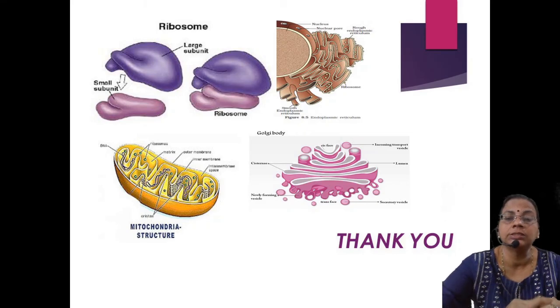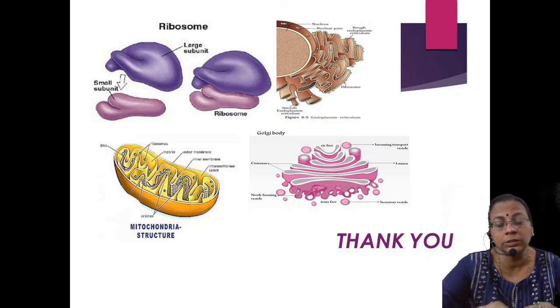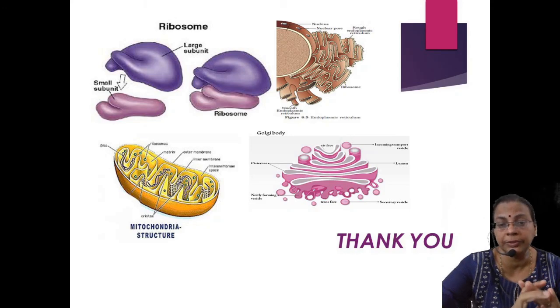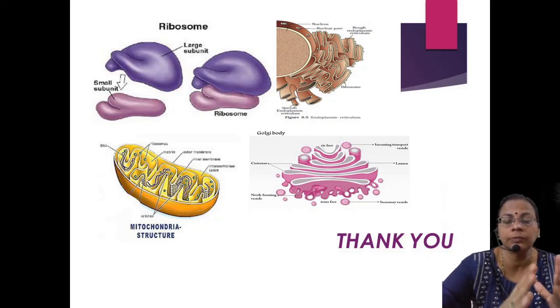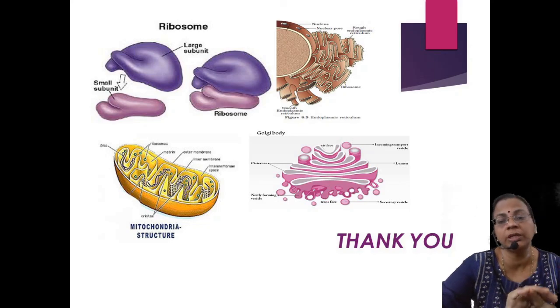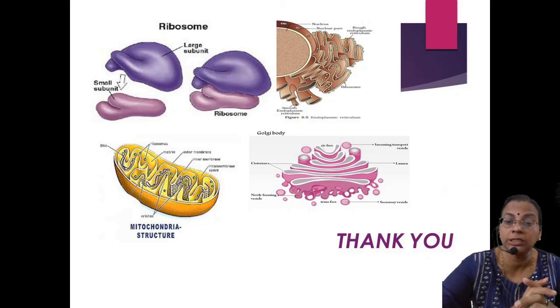Then the last one is the Golgi bodies, which are arranged in the form of a pile of coins. Golgi bodies are the packaging units. That means proteins will be combined with lipids, forming lipoproteins, and glucose will be combined with lipids, forming glycolipids. Like that it will be packaging. In a factory, as soon as a product like jam or paste is made, it is wrapped by packaging. The same way here, protein and lipid together will be wrapped and labeled. Golgi bodies are the packaging units.